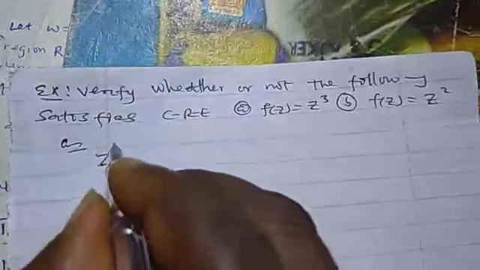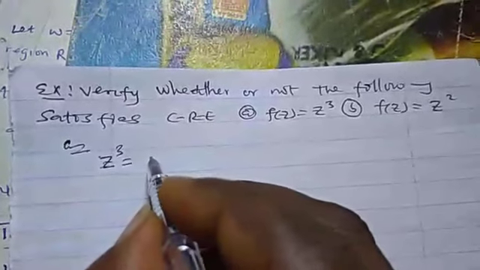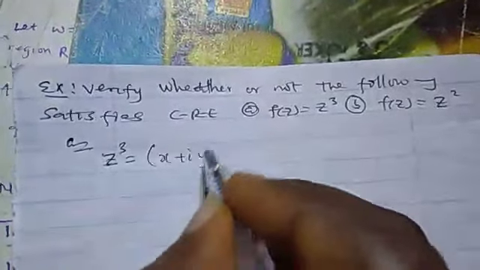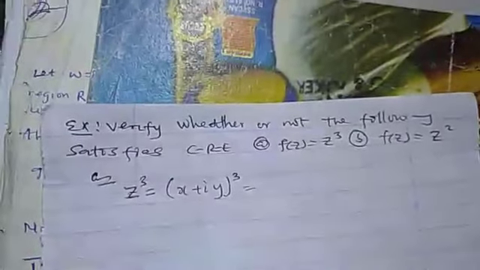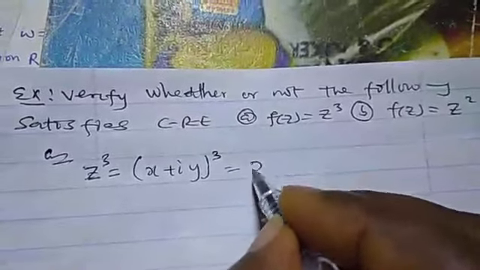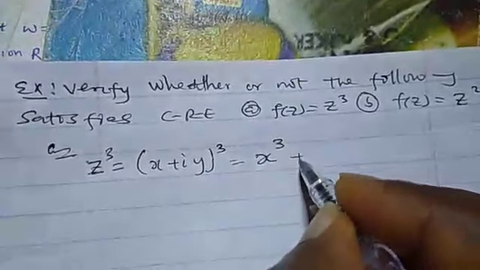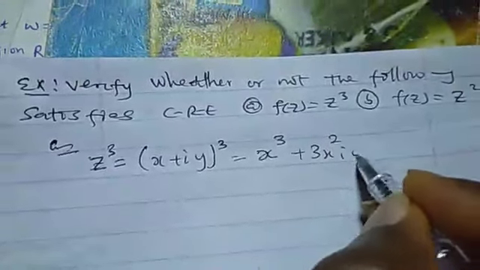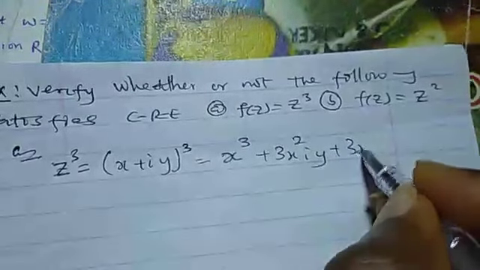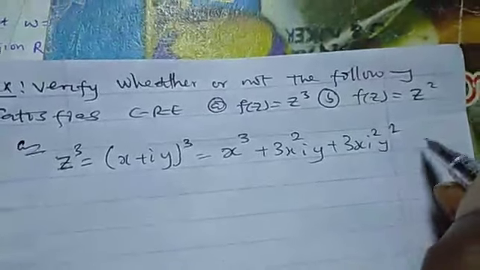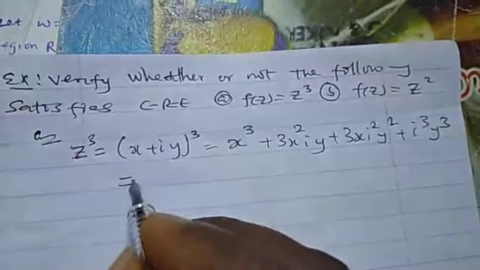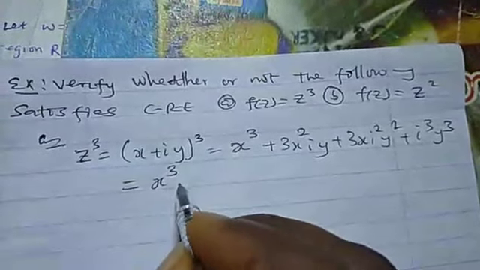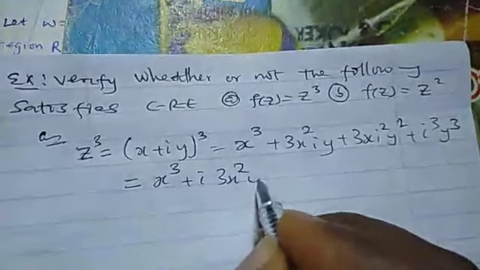So solution. We know that our z cube is the same thing as x plus iy all cube. And if you apply binomial expansion, that should be x cube plus 3x squared iy plus 3x i squared y squared plus i cube y cube, which can be equal to x cube plus i3x squared y.